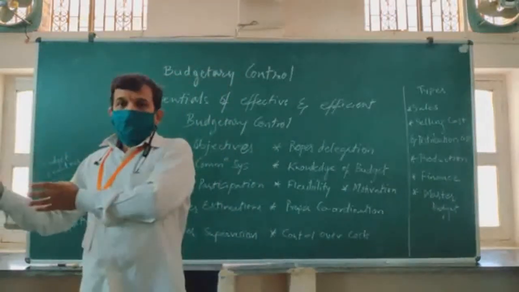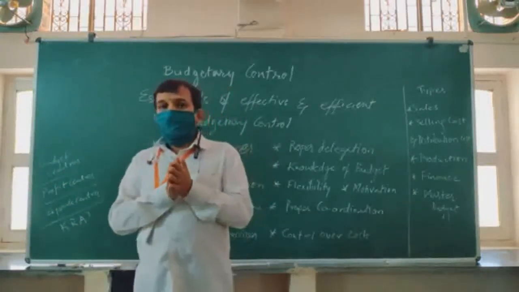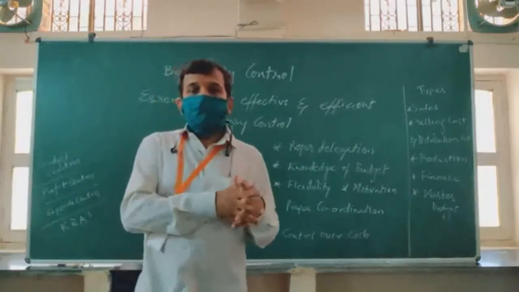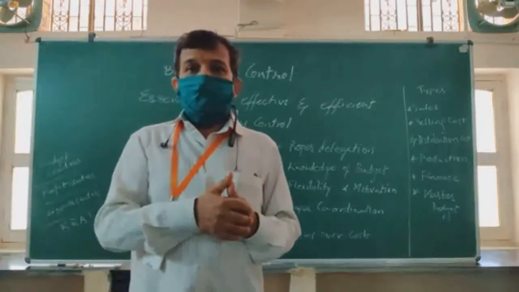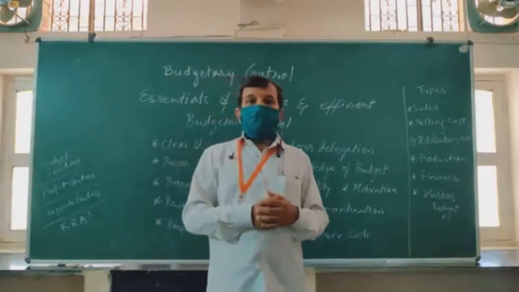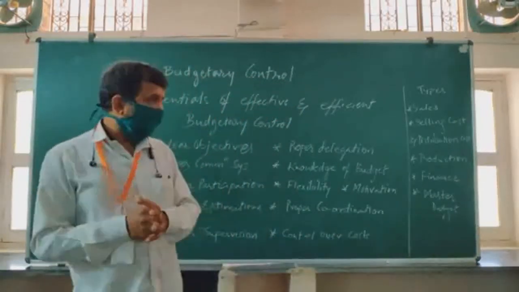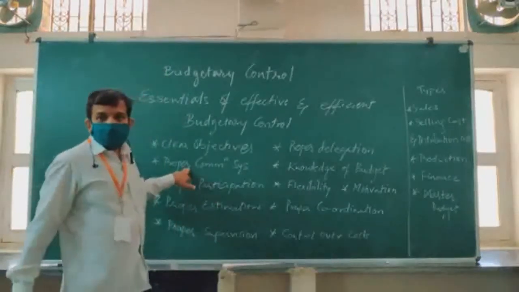If the production department is producing something and the sales department does not know about it, the sales department will not be able to do justice. At the same time, what the sales department is doing, the marketing department must know, the ad department must know. So the different departments have to communicate with each other properly.